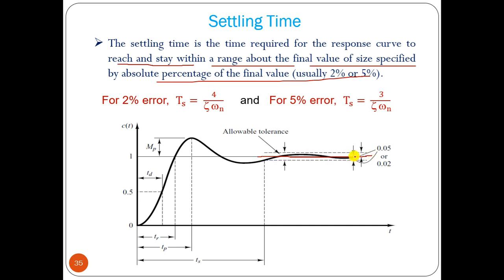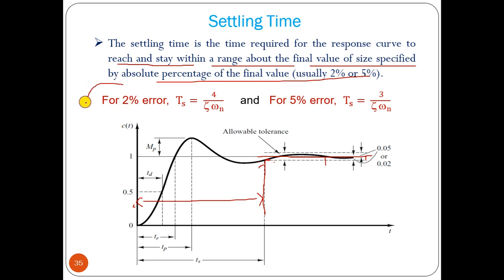We can take a 2 percent tolerance or a 5 percent tolerance. When the response reaches the 2 percent tolerance level and stays there, that time is called the settling time, or similarly the 5 percent tolerance level.